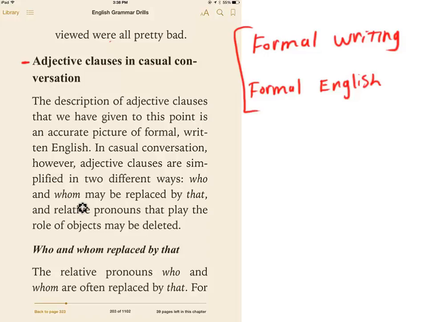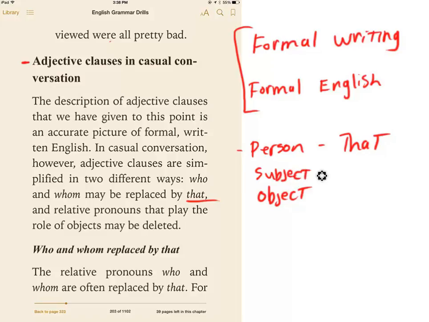Okay, so in casual conversations, who and whom may be replaced by that. Even when it's a person, in casual conversation, oftentimes you're going to use that instead of who or whom, and that cuts down the complexity because then you don't have to remember which one is an object and which one is the subject. But in formal writing, of course, if it's human, we're going to use who or whom. That's important. But in casual conversation, they use that.